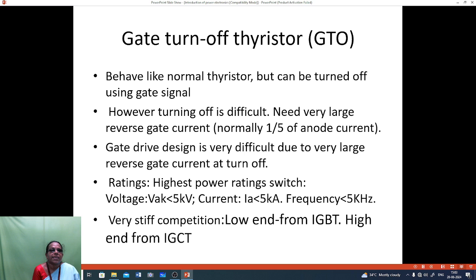Gate drive design is very difficult due to the very large reverse gate current at turn off. Then the rating: it is the highest power rating switch, voltage less than 5 kilovolt, current less than 5 kiloamps, frequency less than 5 kHz. Very stiff competition, low end from IGBT, high end from IGCT.